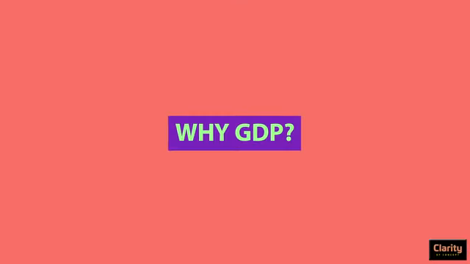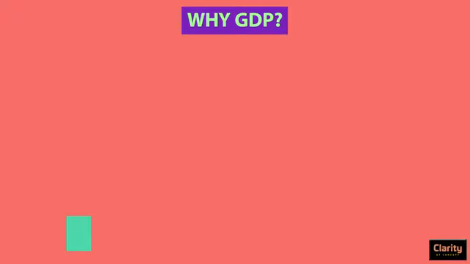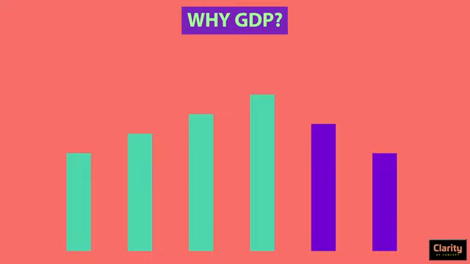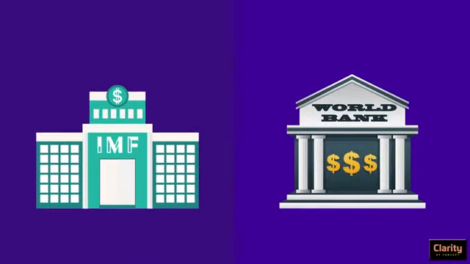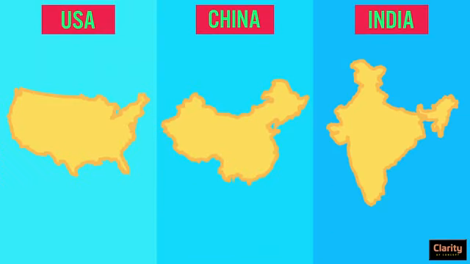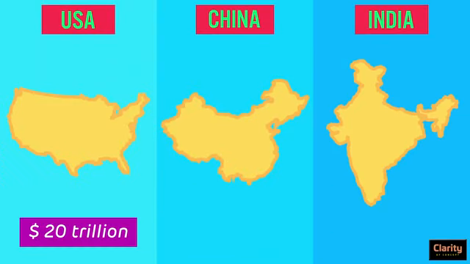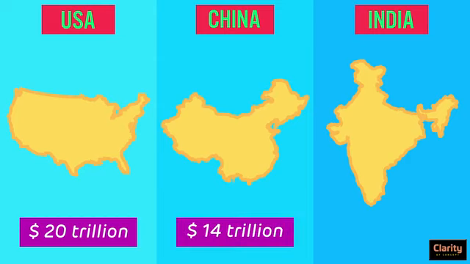The bigger question, why do we calculate GDP? GDP is used to track performance of an economy. If GDP increases from year to year, we are on a happy trajectory. If this growth decreases, then it's not so welcome and government may have to change its policies. Hence, GDP is an indicator of economic health of a nation. IMF and World Bank use GDP to compare and analyze member countries. Size of an economy is determined by GDP. Accordingly, US is ranked at top with nearly $20 trillion. China is second with $14 trillion and India is ranked 6th with $2.8 trillion.